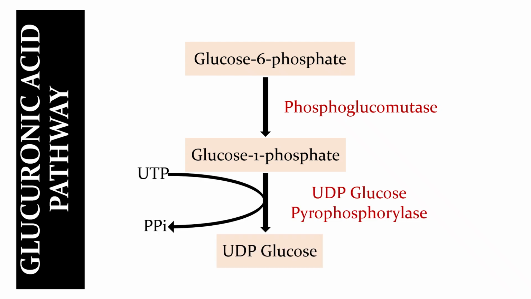Then this glucose 1-phosphate reacts with UTP, that is uridine triphosphate, to produce UDP glucose, that is uridine diphosphate glucose, in the presence of the enzyme UDP glucose pyrophosphorylase. Now the first product of the glucuronic acid pathway is produced.